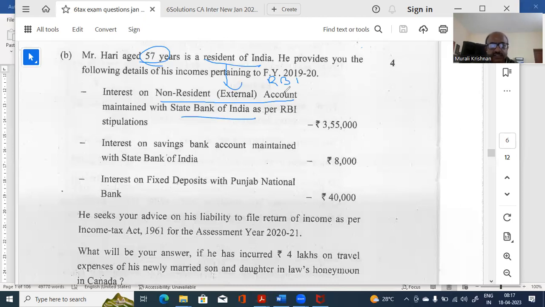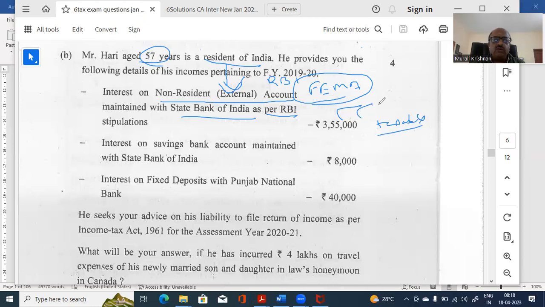He was a non-resident and he has a right to maintain that NRE account for a certain period of time as per RBI stipulation. Then it is exempt because it is an NRE account. But if he continues to keep it beyond a certain time not permitted by RBI, I don't remember the exact name, as per FEMA, he can keep it up to that many years. But if he keeps it beyond that, then it will not be allowed. It will be taxable.